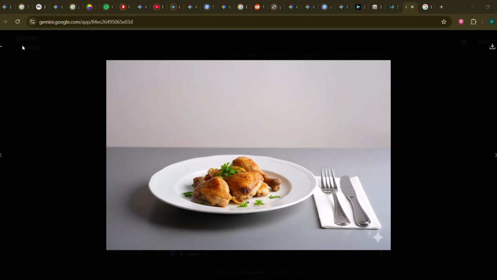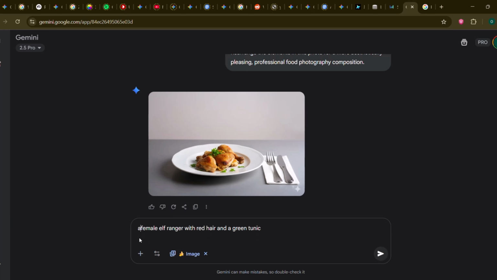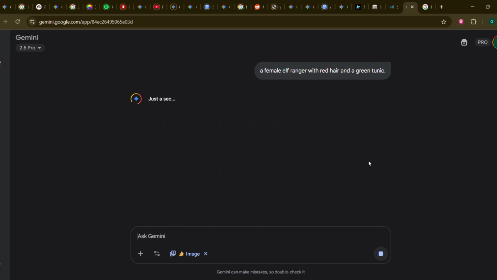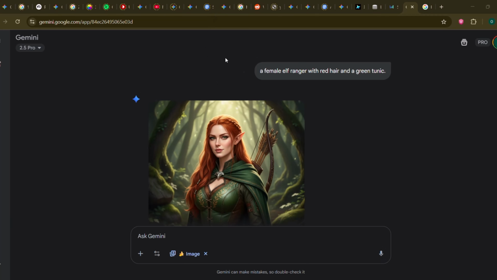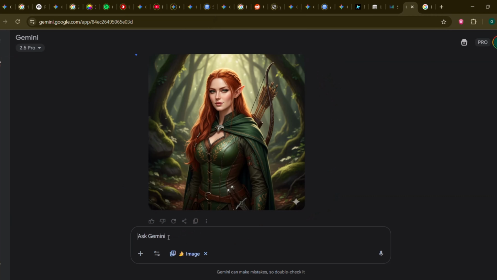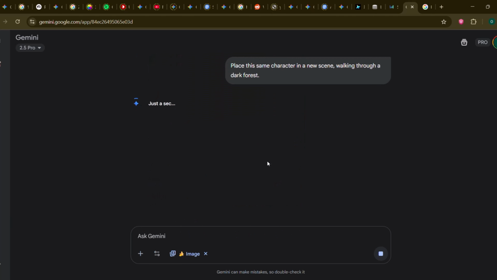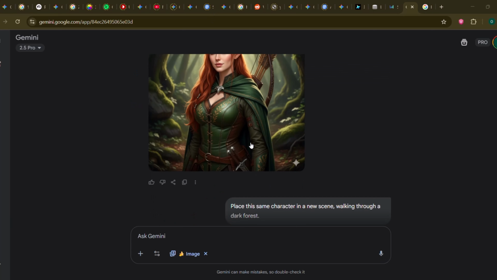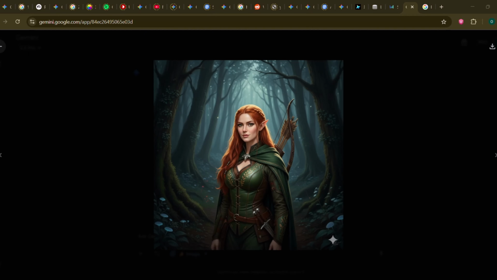14. Consistent character creation. This is the holy grail. Create a character, say a female elf ranger with red hair and a green tunic. Once you have one you like, you can use that image as a reference and prompt: Place this same character in a new scene, walking through a dark forest. It's not perfect yet, but it's a game changer for storytelling.